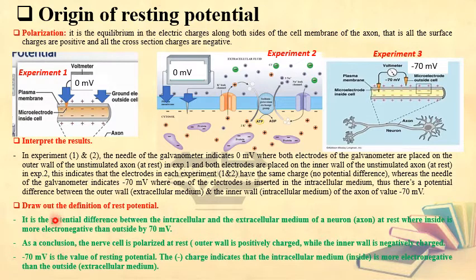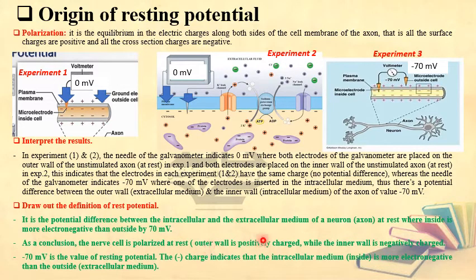So the definition of resting potential is the potential difference between the intracellular and the extracellular medium of a neuron or axon at rest. Don't forget that at rest, inside is more electronegative than outside by 70 millivolts. As a conclusion, the nerve cell is polarized at rest.